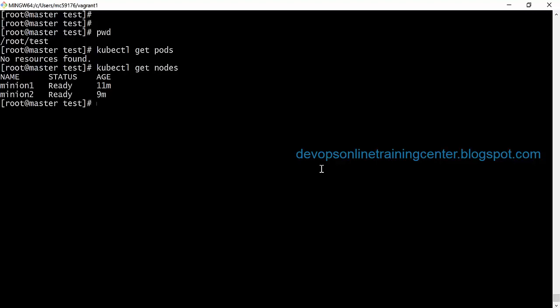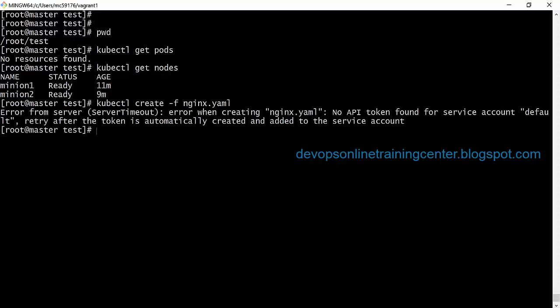We have 2 slaves and no pods, so let us try to create a pod. kubectl create -f, the file which we need to specify, nginx.yaml. Okay, so error from the server, error while creating nginx.yaml.